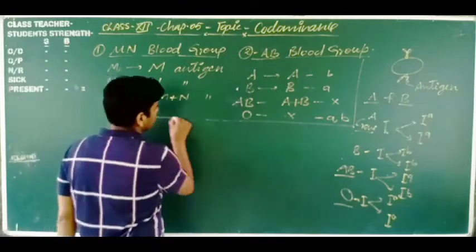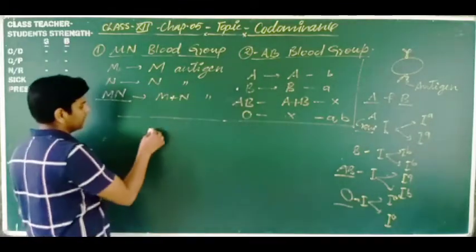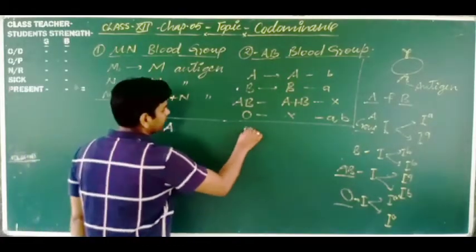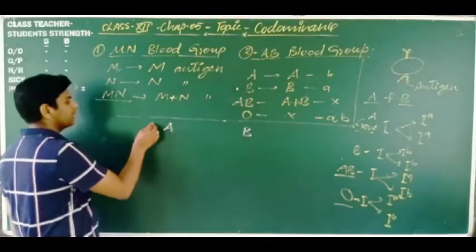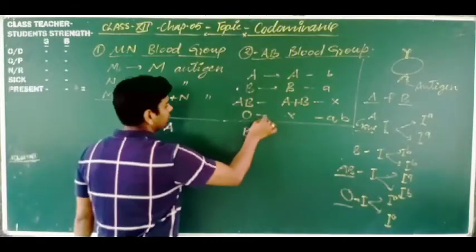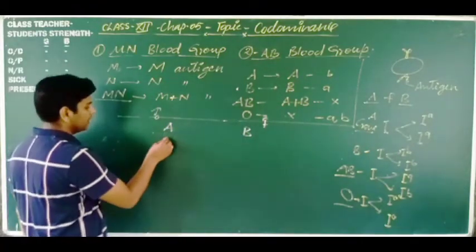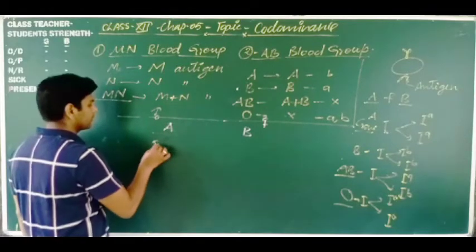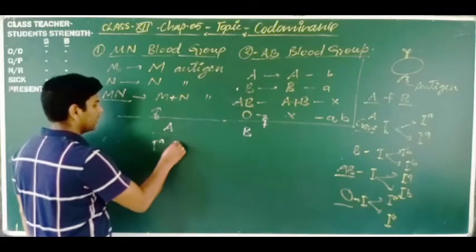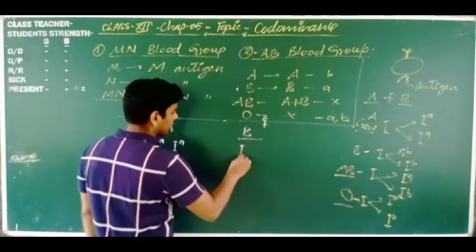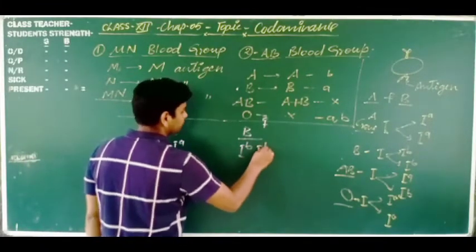Let's make a cross. Dear friends, suppose a parent has blood group A and another parent has blood group B. This is the male parent and this is the female parent. Blood group A contains two alleles like this, IA, IA, and here also we get IB, IB.